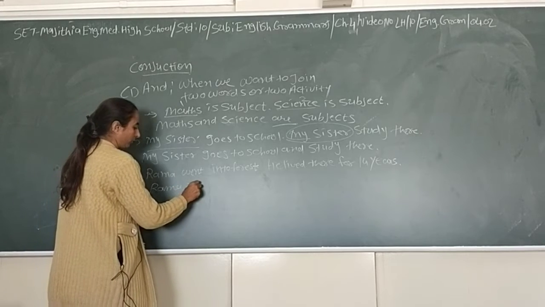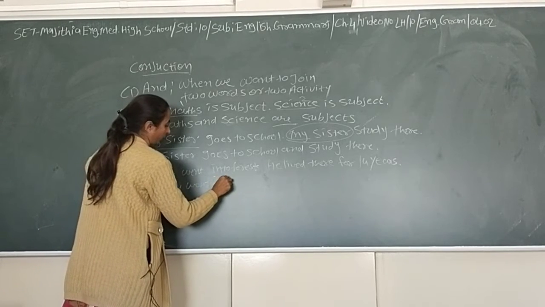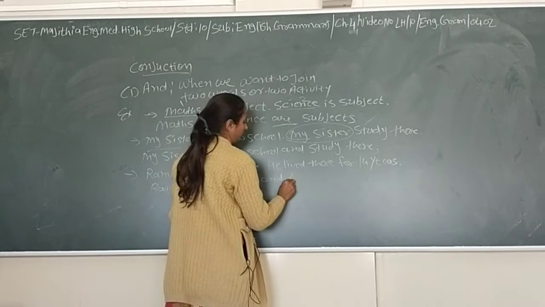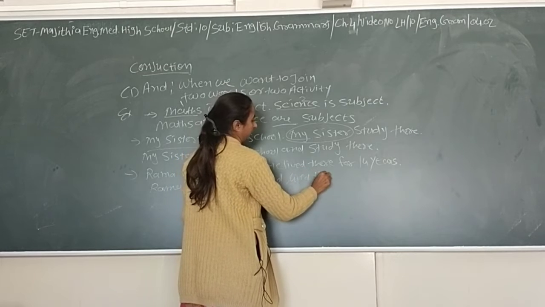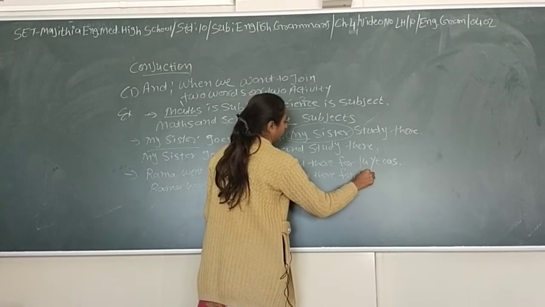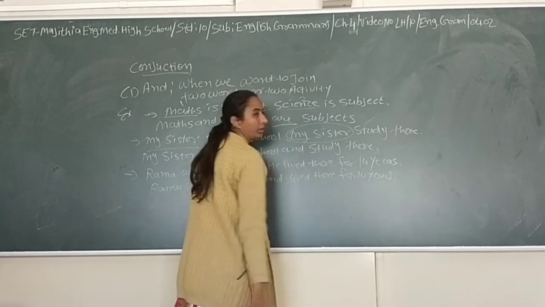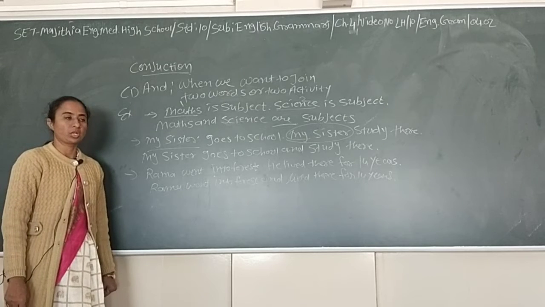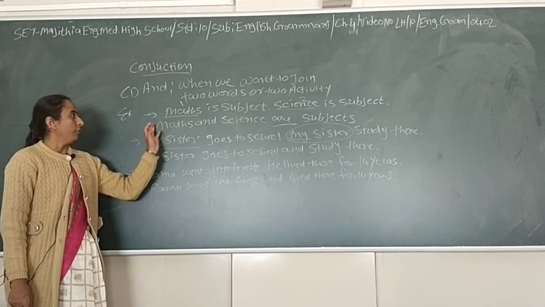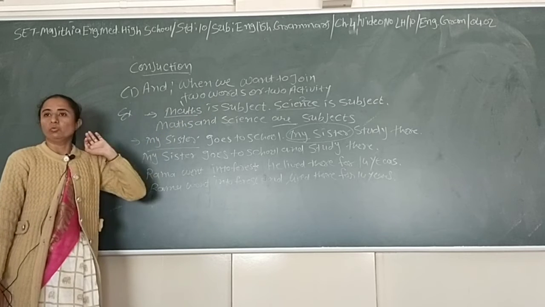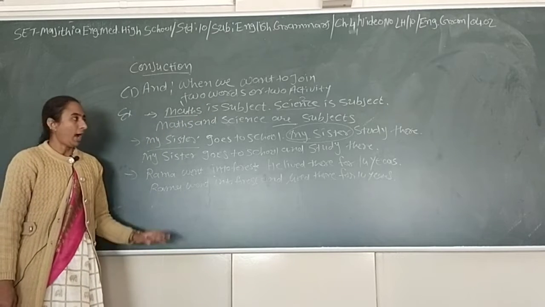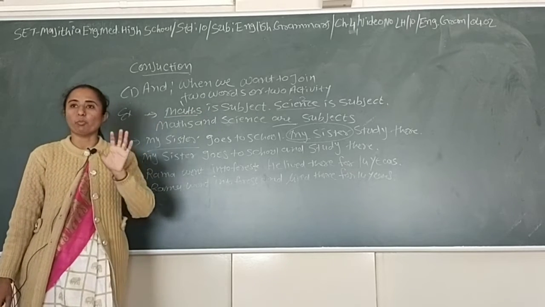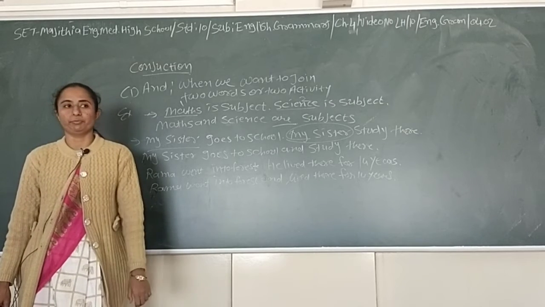Like, Ram went into the forest and lived there for 14 years. Because one person, two activities. In the same way we can combine two words also. I eat tomato, I eat potato. So how do we combine that? I eat potato and tomato, in that way.